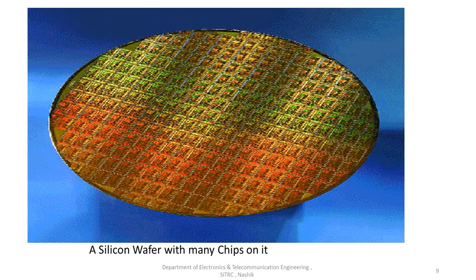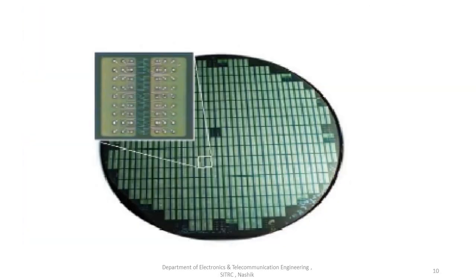This is the silicon wafer on which we are fabricating the chips, means integrated circuits, and we can fabricate from 10 to 1000 chips on one silicon wafer depending on the diameter of that chip. Then here you can observe the small portion, that is one chip, and it is useful for mass production of the chips, means integrated circuits.